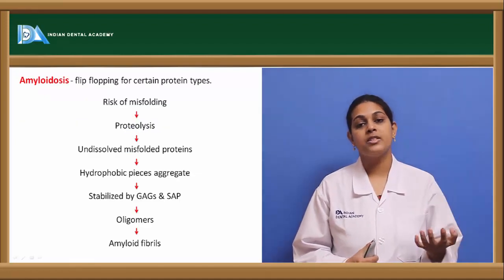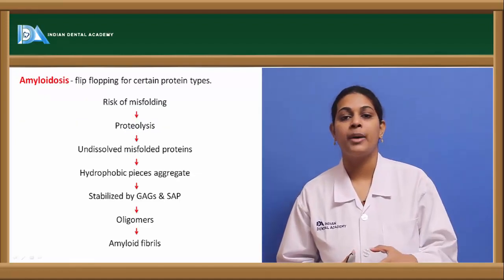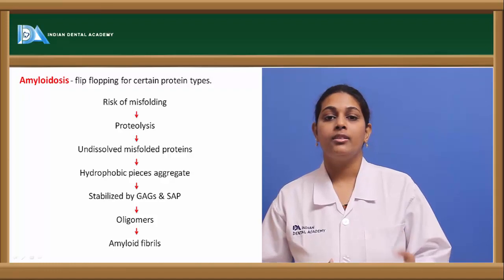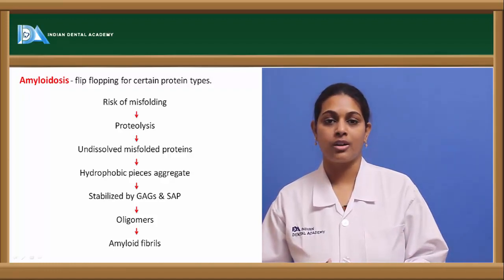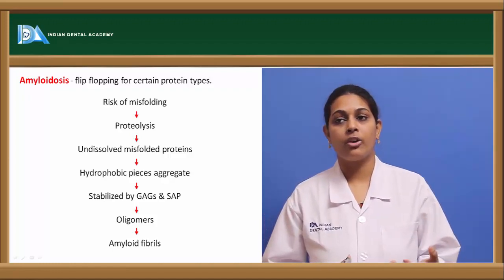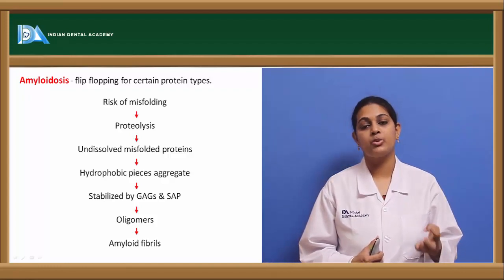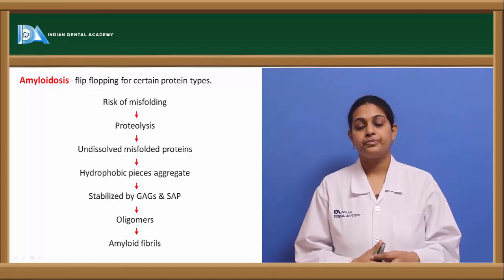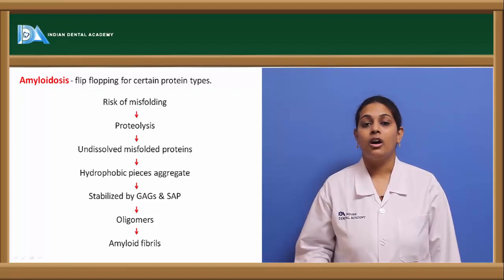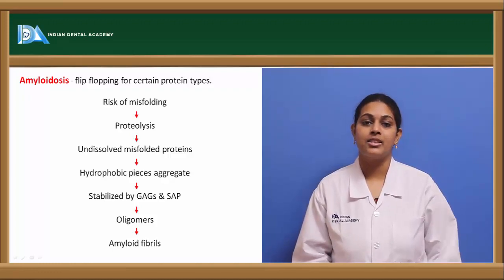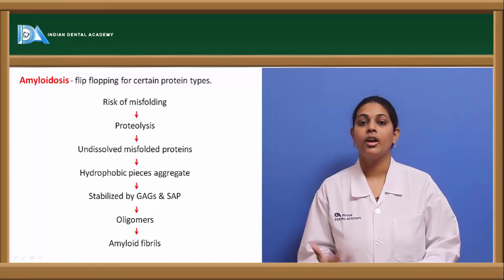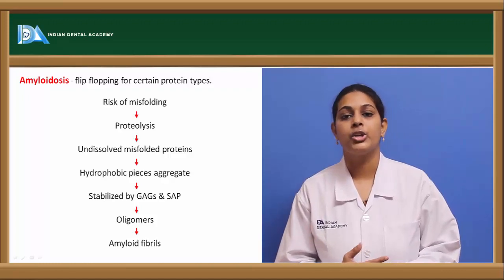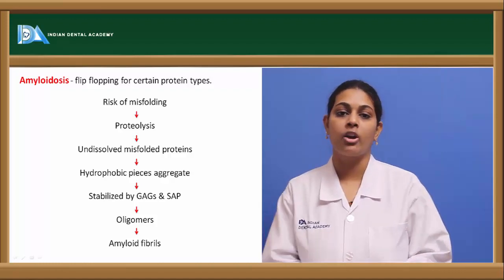Coming to what happens in amyloidosis and the pathological basis for this abnormal protein deposition: there is a flip-flopping of certain protein types. Usually when there is any stimulus or disturbance during the sequence of amyloid formation, it might result in misfolding of these proteins.